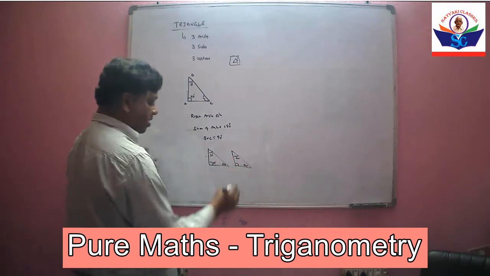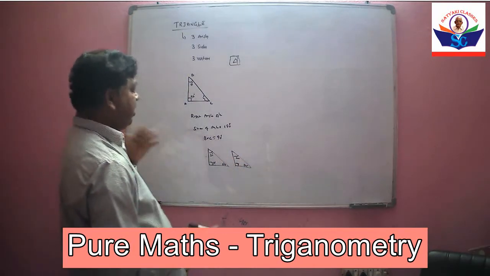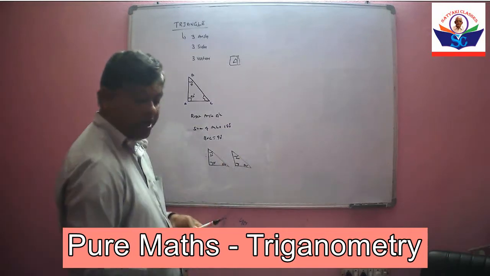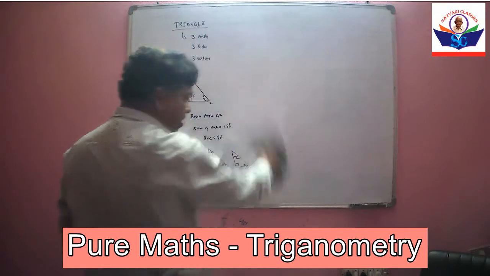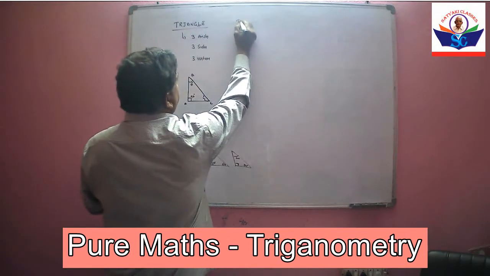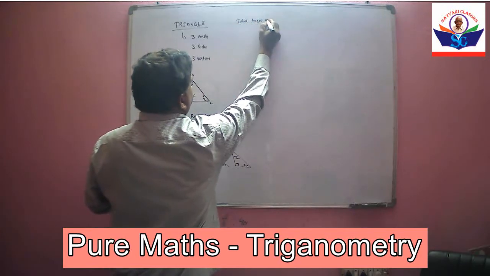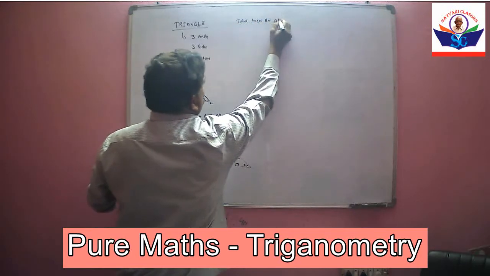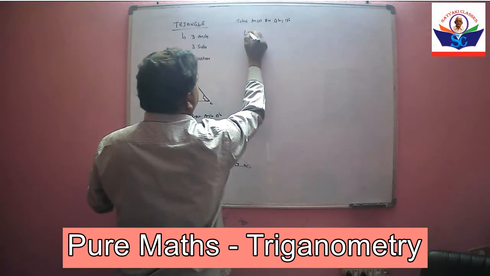So we can have combinations of angles. The total angle within a triangle is 180 degrees.